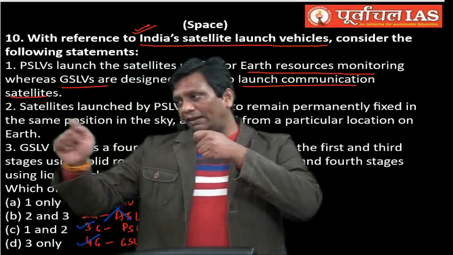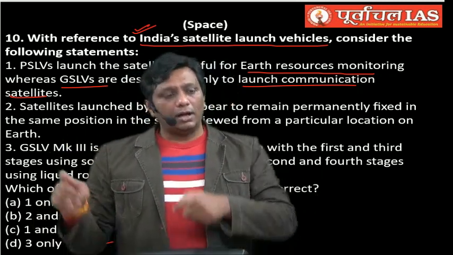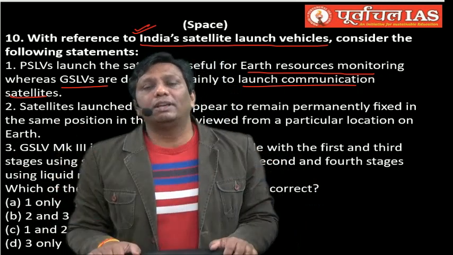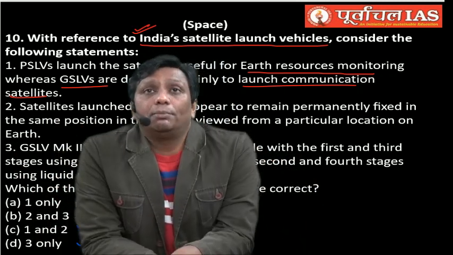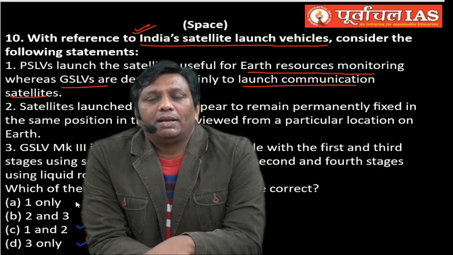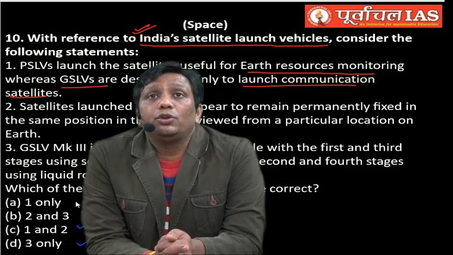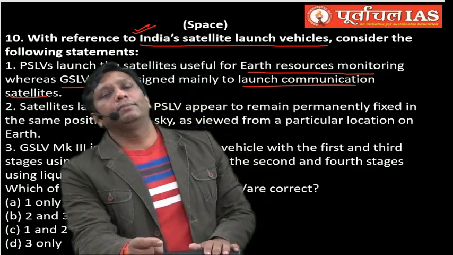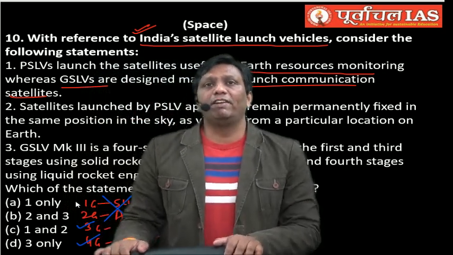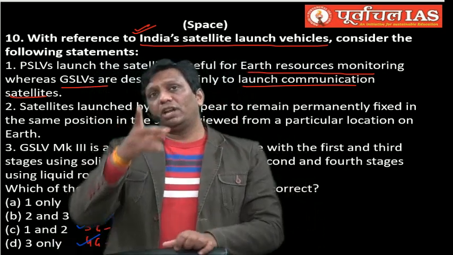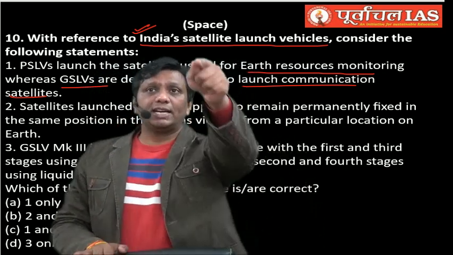If the satellite will be in front of a particular Earth surface 24/7, this type of satellite you can use for communication purposes. Because communication, television, DTH, here you want 24/7 services, and here the location will be fixed. But polar satellite location is never fixed. And this is the second option, the second statement which is given there.